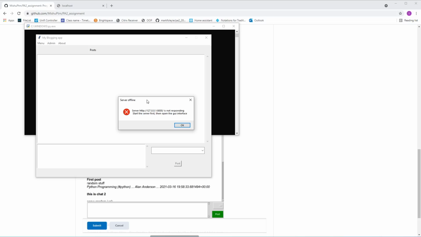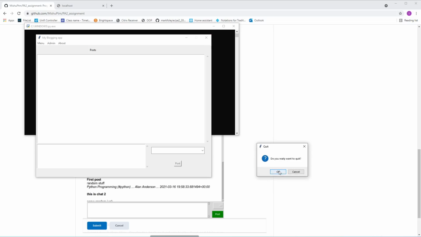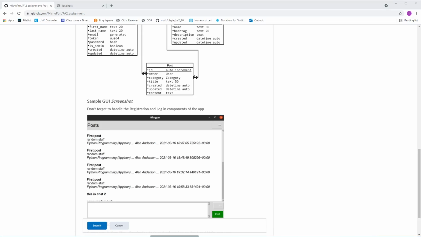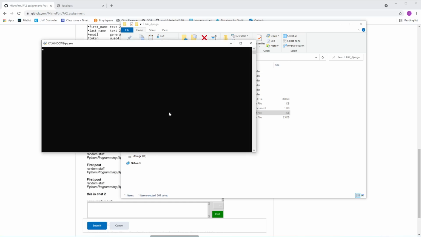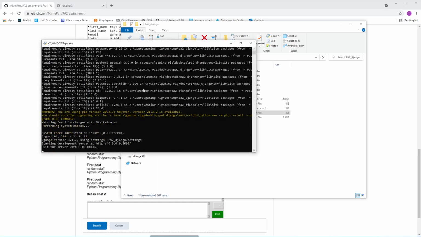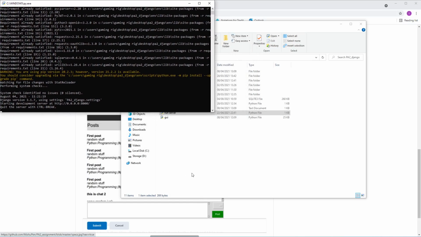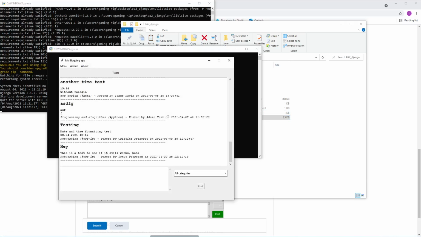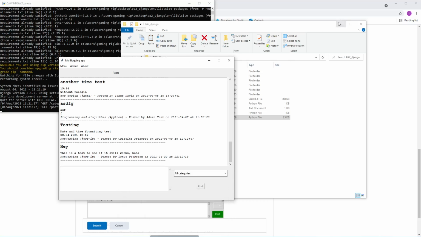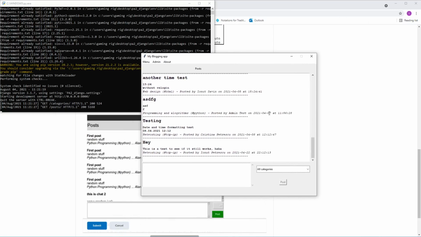So we tried to start the interface, and we got a message that the server is offline or not responding. We need to first start the server and then the interface. So if we just go ahead and close the interface and start the server first this time. Now we should be able to start the interface. And the interface is running.